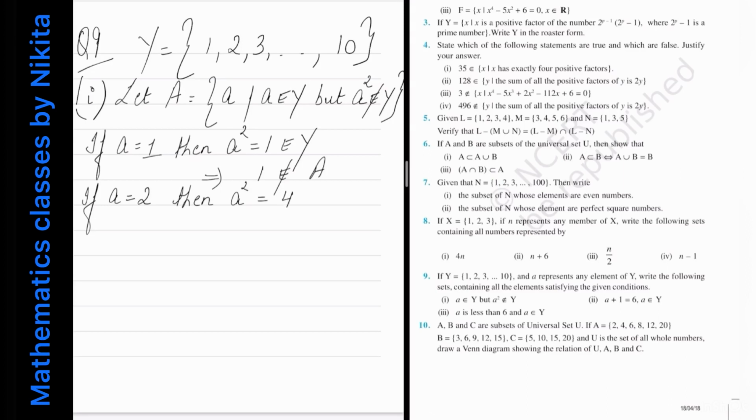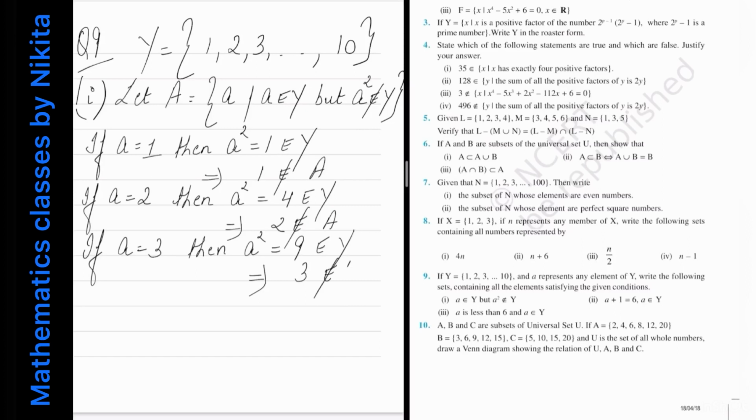Now 4 also belongs to y. So this implies what? That 2 does not belong to A. Now what happens if A is equal to 3? Then A square is equal to 9 and 9 belongs to y. So this implies that 3 also does not belong to A.